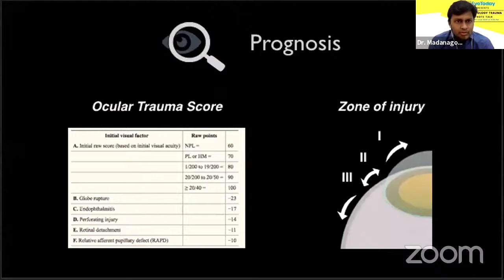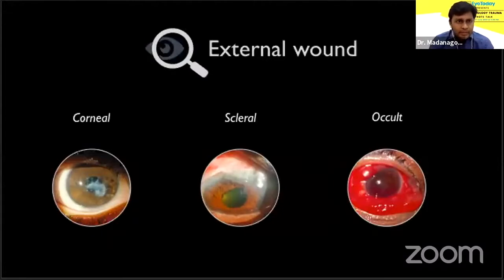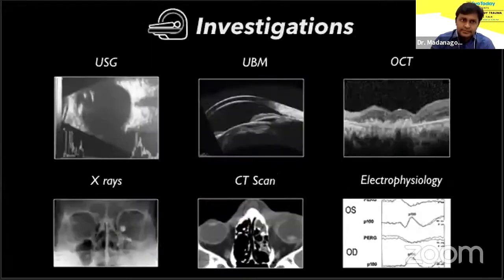When it comes to zones of injury, the globe is arbitrarily divided into three areas: anterior to the limbus, 5 mm behind the limbus, and the area beyond. In routine clinical practice, we may look at these as corneal, limbal and scleral, or occult dehiscences. Examining the wound gives us some idea of whether the force was inside out or outside in. A gamut of investigations are available to the ophthalmologist. Based on individual need, the clinician can choose what is most appropriate.